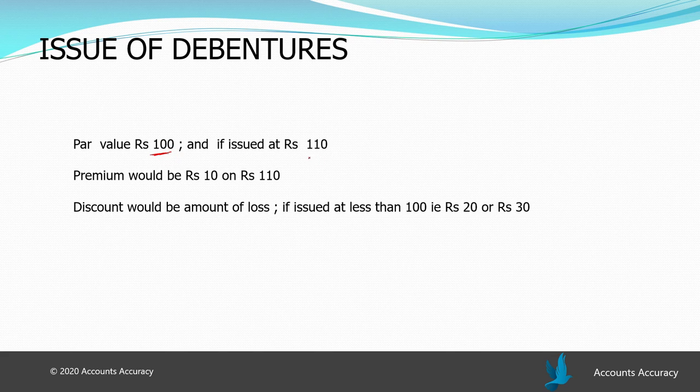And if it is issued at 110, more than the real amount of the debenture, that means 10 rupees extra will be the premium. And if it is issued at less than 100 rupees, suppose at rupees 80, then rupees 20, the difference, will be the discount. Or if 70, then 30 rupees will be the discount.